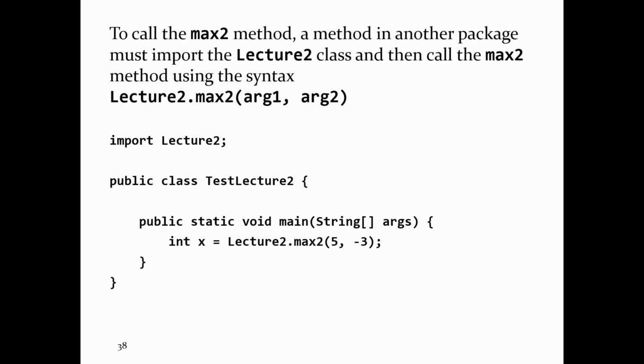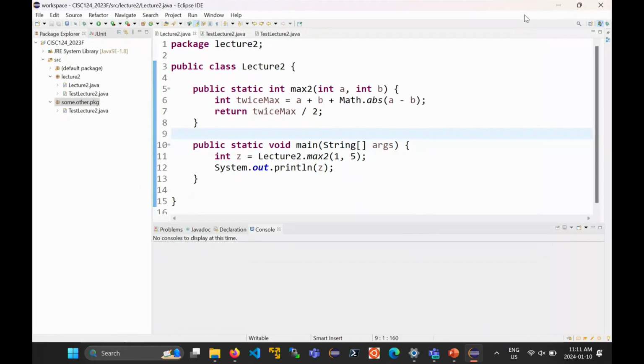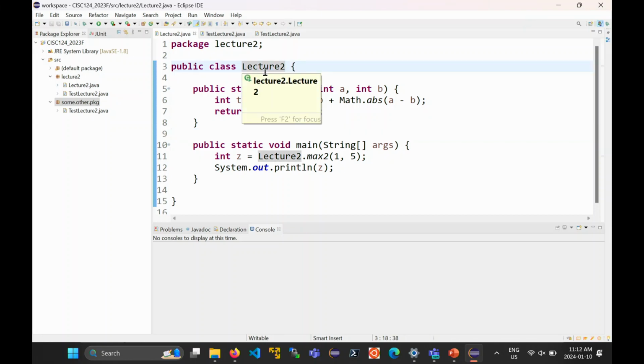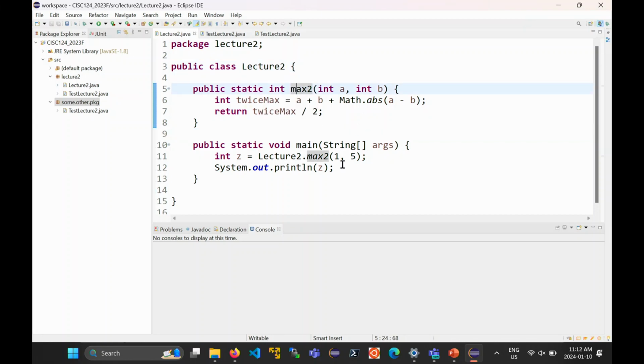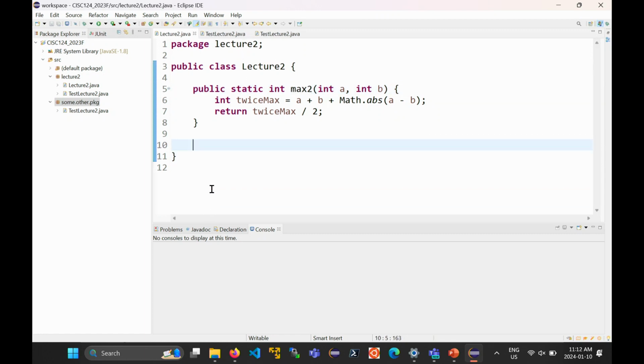So let me explain what's going on in Eclipse instead, because from the lecture slides, it's not so obvious what's happening. Okay, so here's lecture 2, and here's my method max2. Let me delete this for a second here. Okay, so there is a very simple Java class. It's not a complete program. Why is it not a complete program? There's no main method, so you can't run this thing. To run a Java program, the Java program must start at some main method. There isn't one here, so running this thing doesn't work.